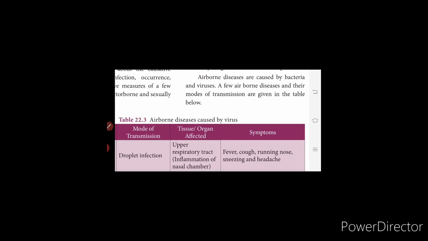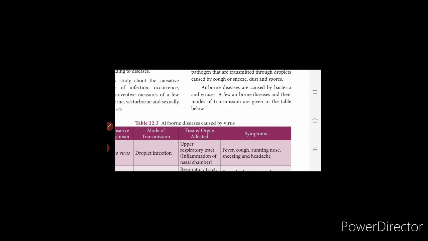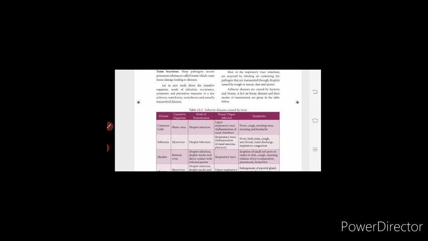Please go through this tabular column. You will get an idea if you go through it, as each thing is clearly given. Symptoms are similar for all the diseases, with only a few changes. The diseases mentioned here are common cold, influenza, measles, mumps and chickenpox. Causative organisms are rhinovirus, myxovirus, rubella virus, myxovirus parotidis and varicella. So go through this tabular column.